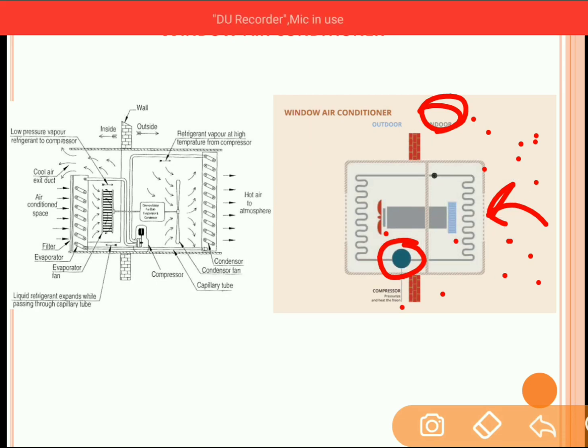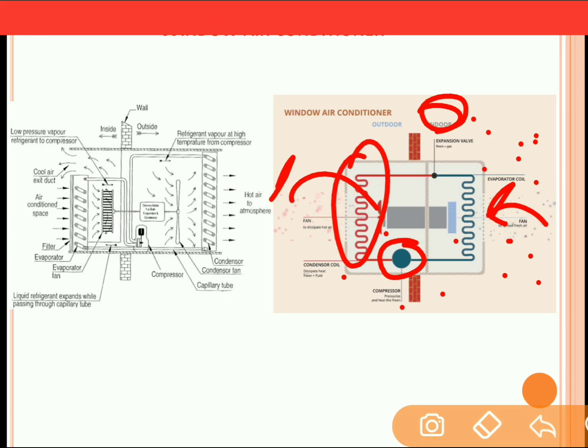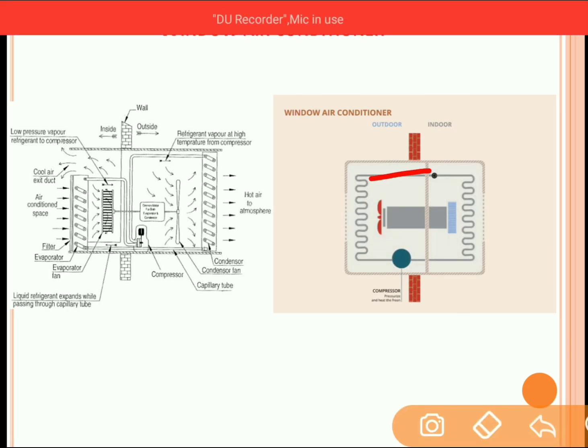The main function of the compressor is to increase the pressure and temperature of the vapor refrigerant. At the end of the compressor, we have high pressure, high temperature vapor. This high pressure, high temperature vapor will enter into the condenser coil, in which it will reject the heat to the surrounding, and after this condenser coil, the refrigerant will move towards the capillary tube, and this is how this entire process is repeated.